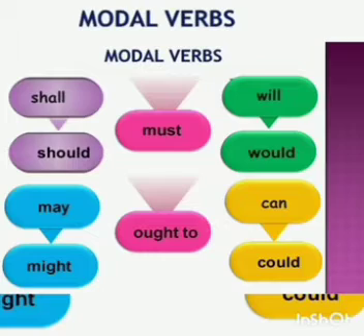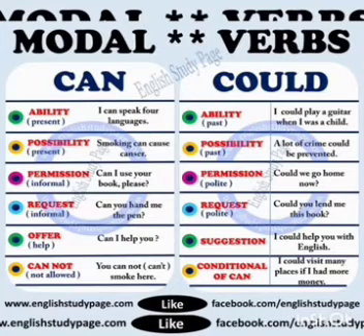Let us see some of the modal verbs. Can, could, shall, should, will, would, may, might, must. So these are categorized as modal verbs. So what are the modal verbs? Can, could, shall, should, may, might, must. They are classified as modal verbs. So far we have discussed modals and what the modals are in the English language, and now we are going to see the functions of each modal. The first one we are going to see is can, could.